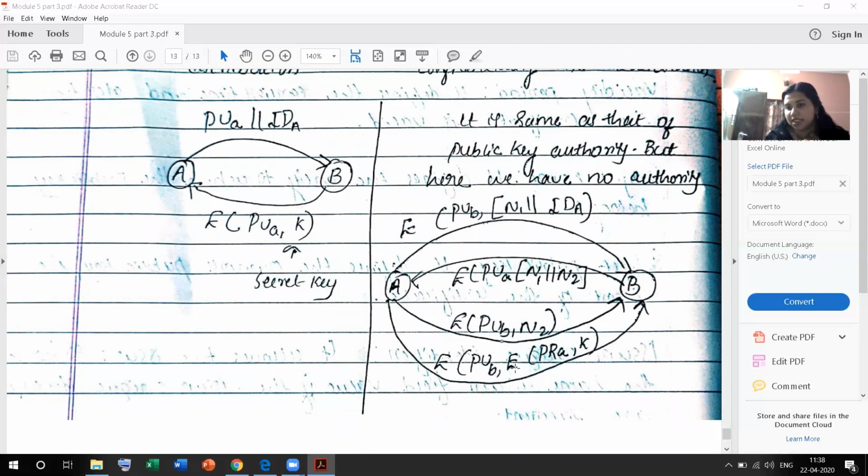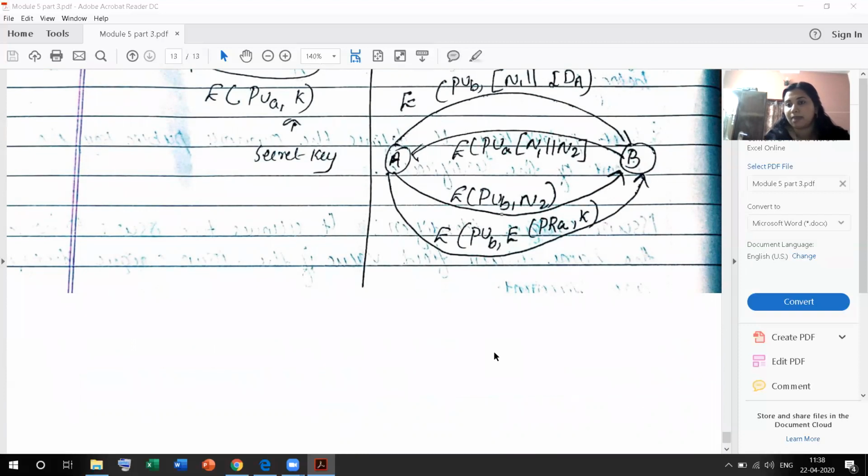Hence the message is encrypted. This is the basic procedure in the key management process. Thank you.